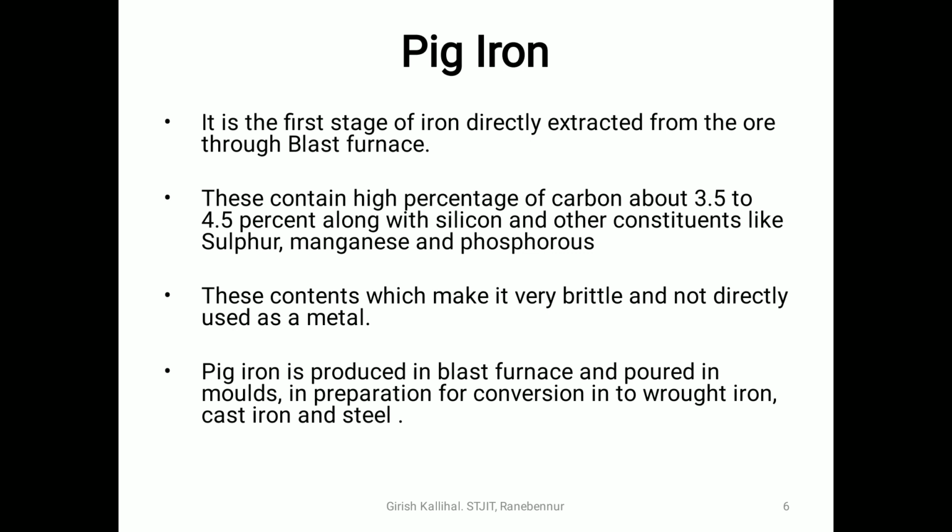Pig iron is produced in the blast furnace, as I said, and poured into molds in preparation for conversion into wrought iron, cast iron and steels. As the constituents of the pig iron make it very brittle, we need to process it further so that we get wrought iron, cast iron and steels. Let us see how wrought iron is prepared and what its constituents are.